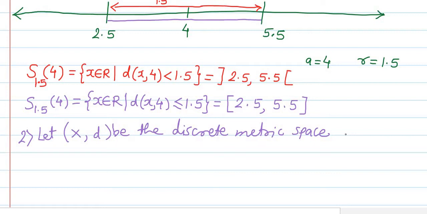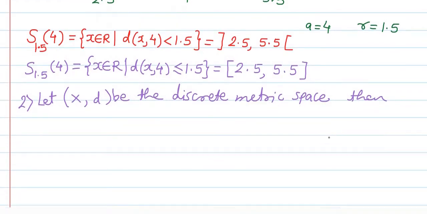Then in this discrete metric space, if we consider the open sphere with center at a and radius r, then for a belongs to X, meaning if a is a point of that discrete metric space, we have the open sphere with radius r and centered at a.